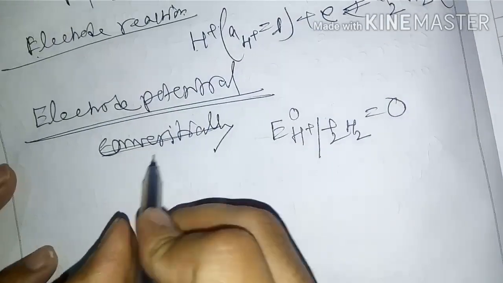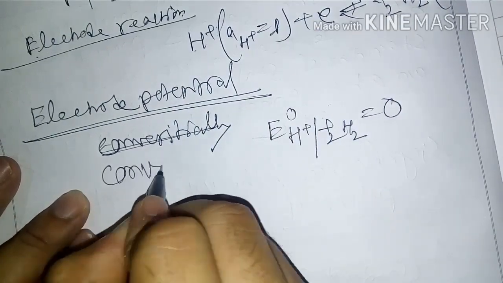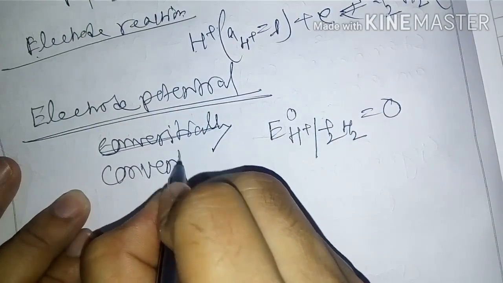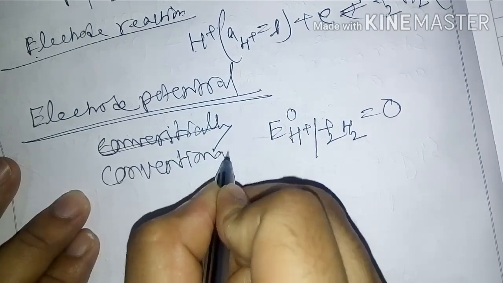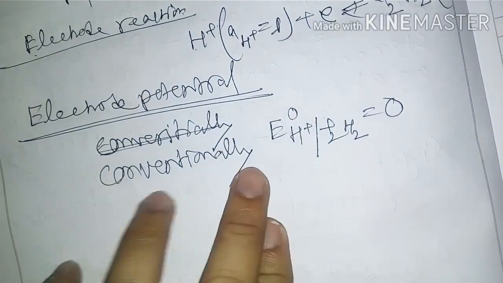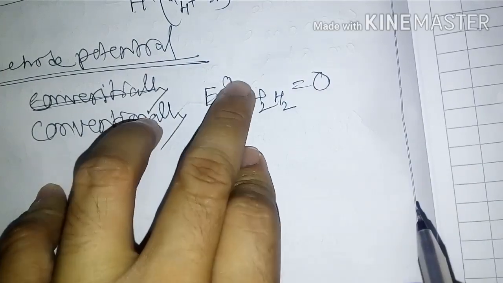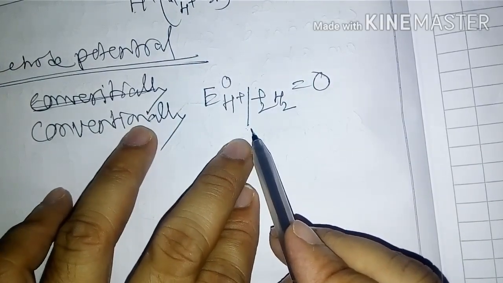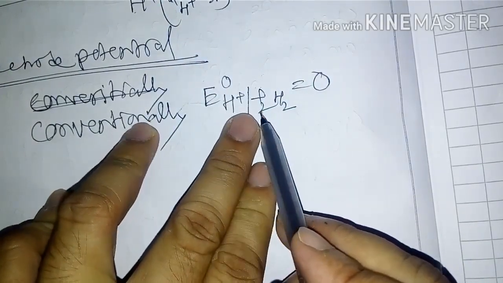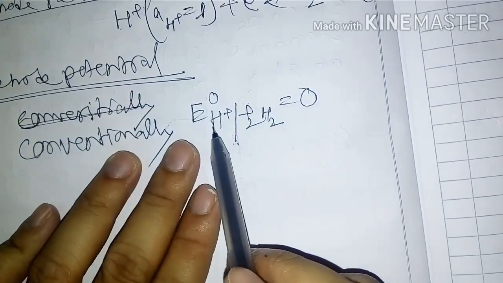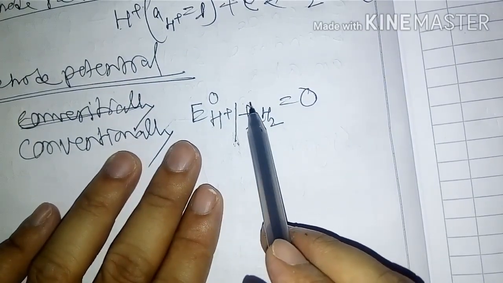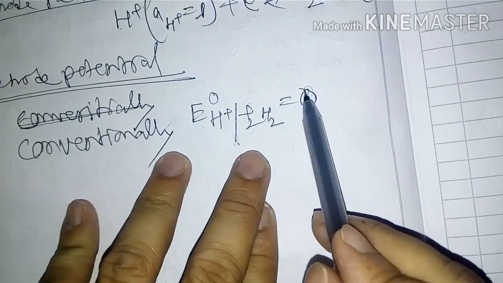Sorry, this one is wrong. Conventionally, E naught of H plus phase boundary half of hydrogen gas, or H plus changing to half of H2, equals 0.